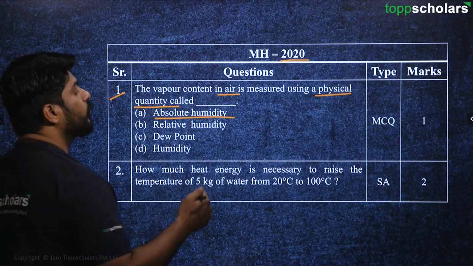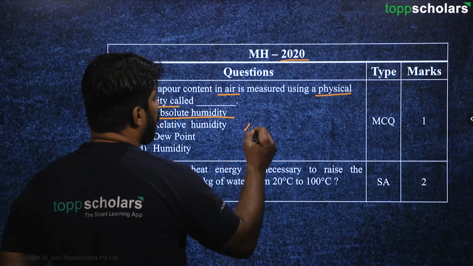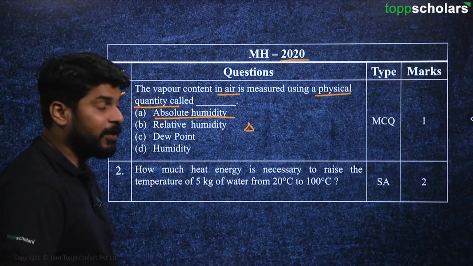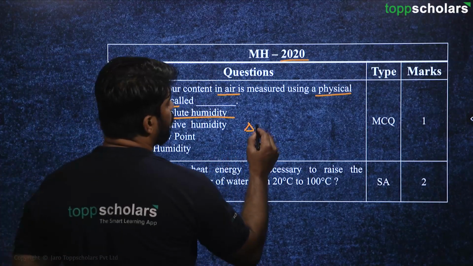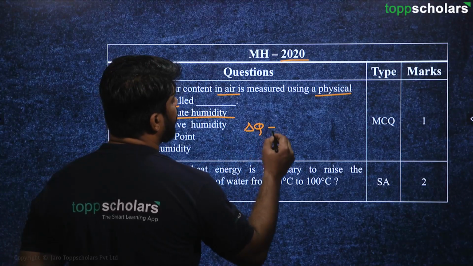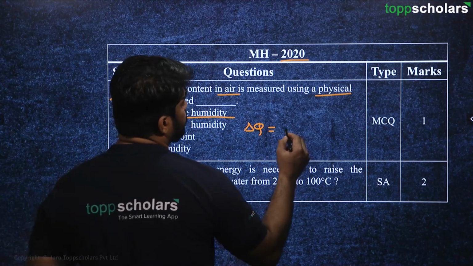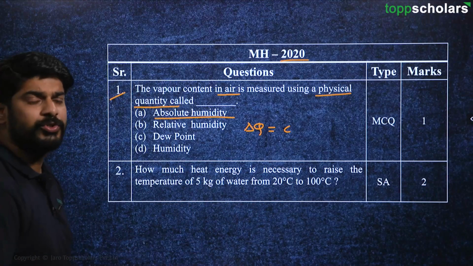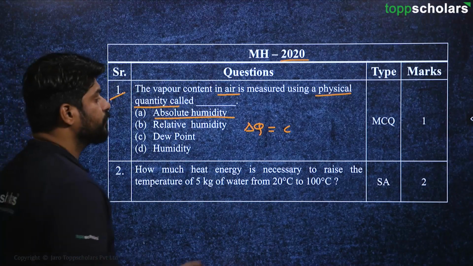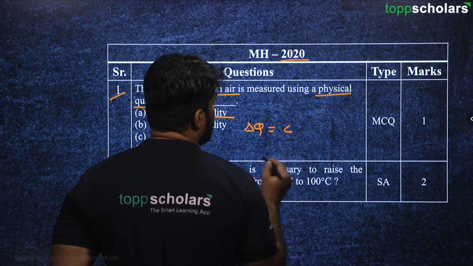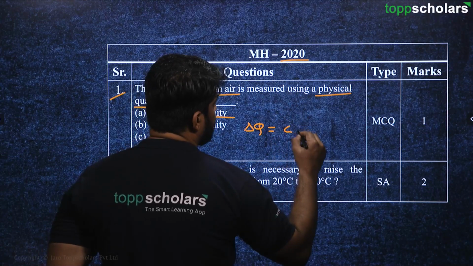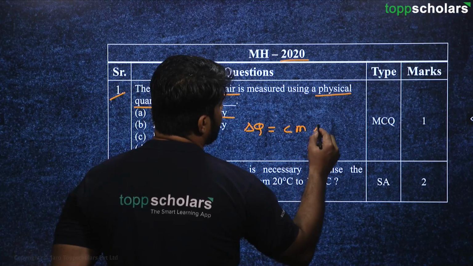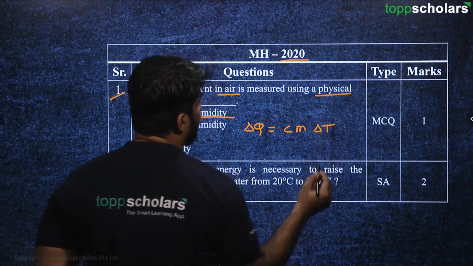So there is a simple formula for that, which involves the specific heat capacity. The amount of heat required, delta Q, is equal to the specific heat capacity C, or in some books it is written as S, then the mass, and then the change in temperature.